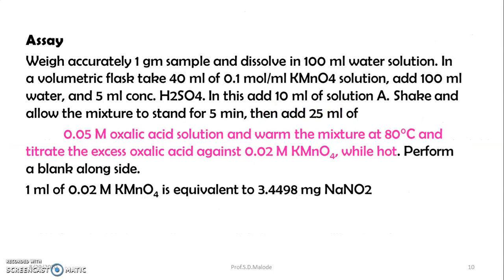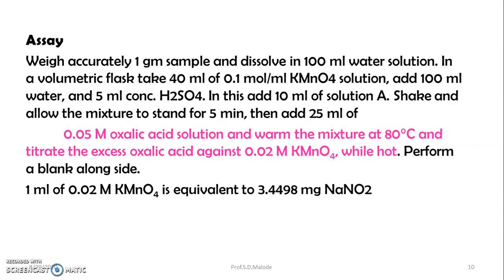Assay. It is assayed by weighing accurately 1 gram of sample and dissolving it in 100 ml of water. In a volumetric flask, take 40 ml of 0.1 molar KMnO4 solution. Add 100 ml of water and 5 ml of concentrated sulfuric acid. In this, add 10 ml of the sample solution. Shake and allow the mixture to stand for 5 minutes.